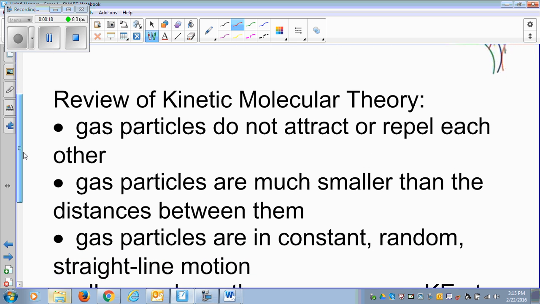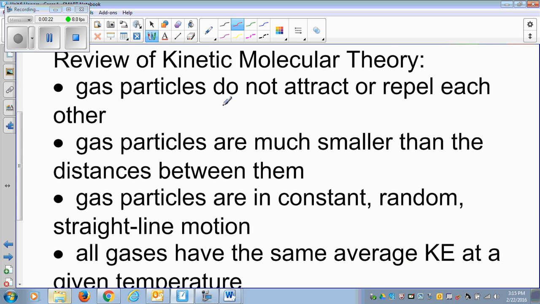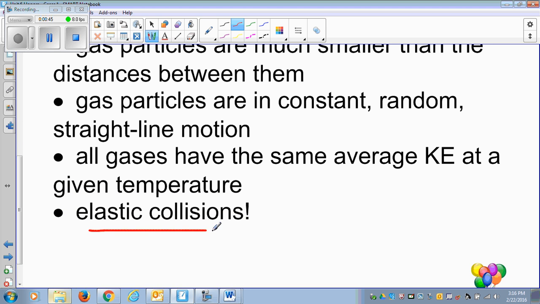So it again starts with the review of kinetic molecular theory of gases, that gas particles are too small to take any space. Again, I told you, if you remember, that this kinetic molecular theory of gas is based on ideal gas, that they do not attract each other or repel each other. The gas particles are much smaller compared to the distance between them, so their volume is kind of negligible. Gas particles are in constant random motion and they have elastic collision. That is the most important postulate of kinetic theory.